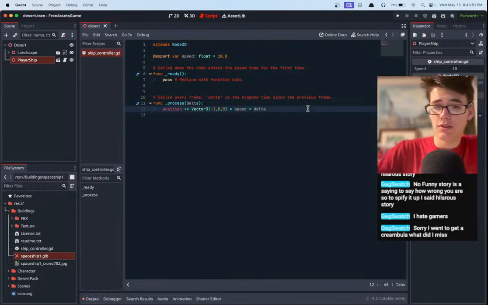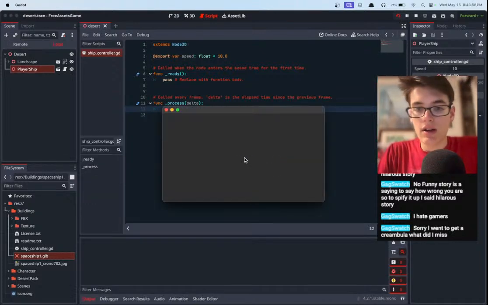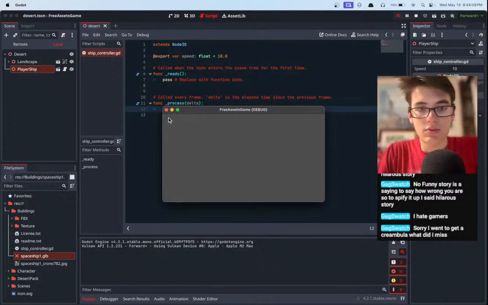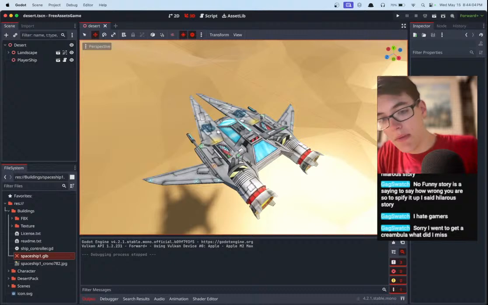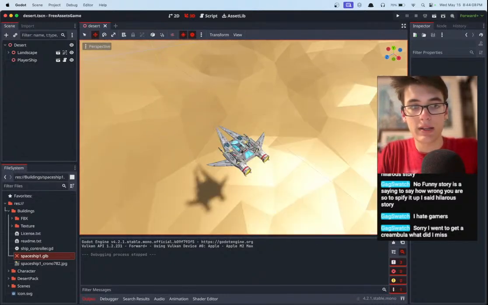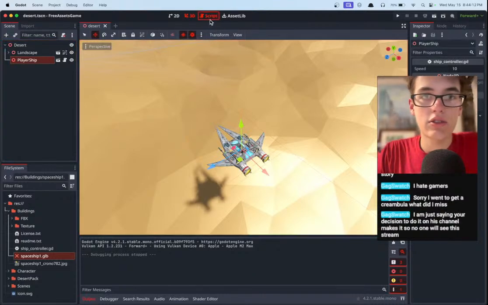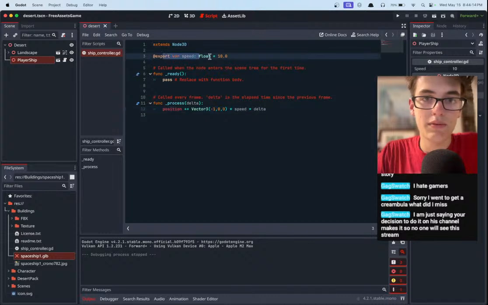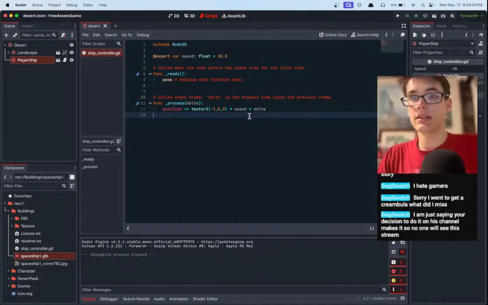You missed a lot. You were gone for a while. Actually, I shouldn't say that, because it took us a while to figure out the importing situation with the GLBs and whatnot. We now have a ship in the game, and we've decided to make the ship be our player character, so we're working on adding a controller so we can fly the ship around. Currently we've defined a speed variable, and now we're going to modify the position to actually get the ship moving forward. That's all.